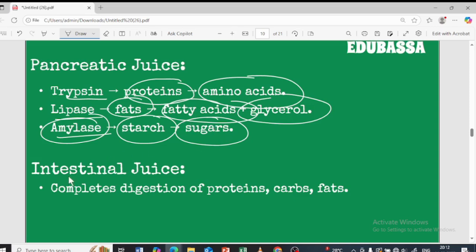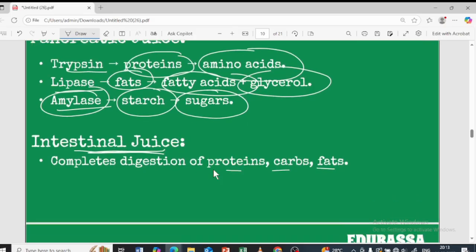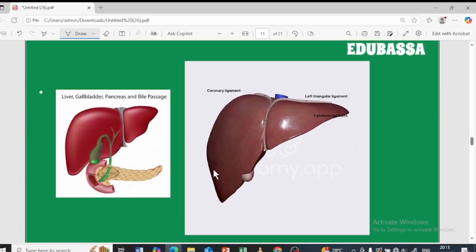Next is about the intestinal juice. What does the intestinal juice do? Intestinal juice has intestinal enzymes, so whatever proteins, carbs and fats are left behind are completely digested into amino acids, fatty acids and glycerol, and sugar. That is going to take place in the intestine. Now the complete digestion has taken place, right?